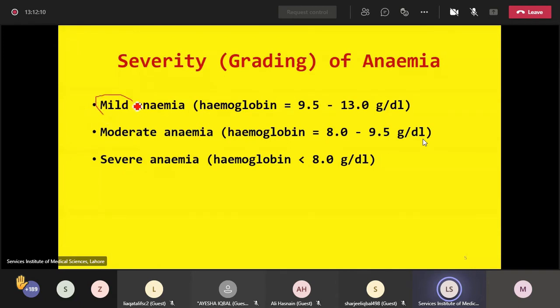For example, mild anemia, if the hemoglobin is between 9.5 to 13 grams per deciliter. Moderate anemia, if the hemoglobin is between 8 to 9.5 grams per deciliter. And in severe anemia, the hemoglobin concentration is less than 8 grams per deciliter, or in some cases less than 6 or 7 grams per deciliter.